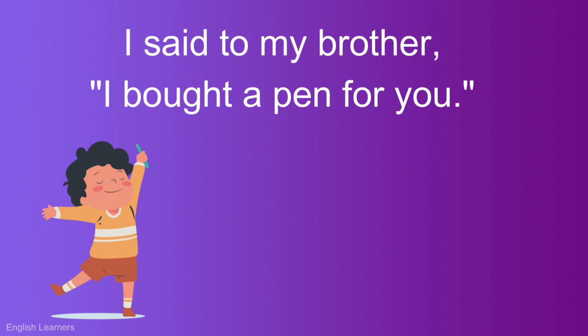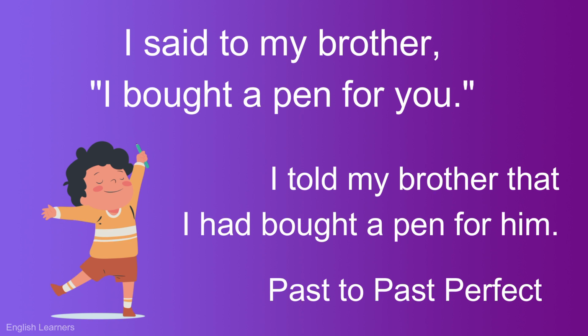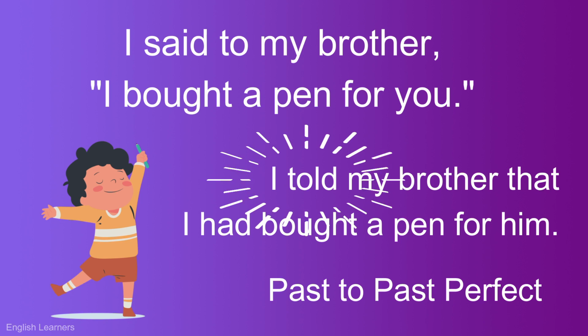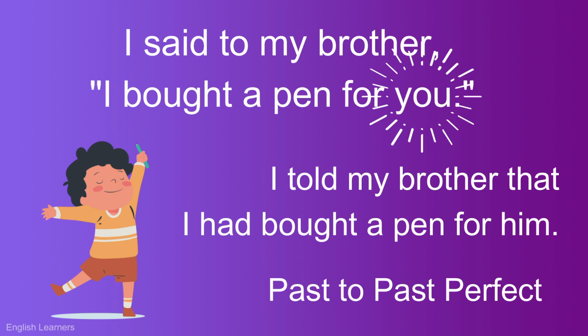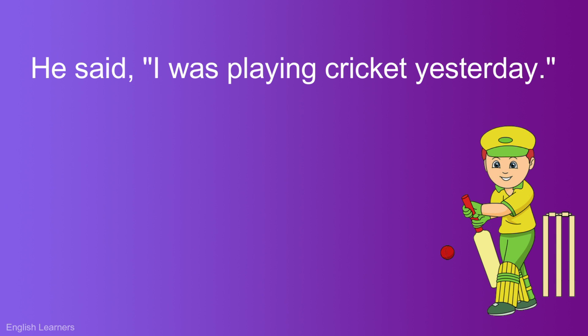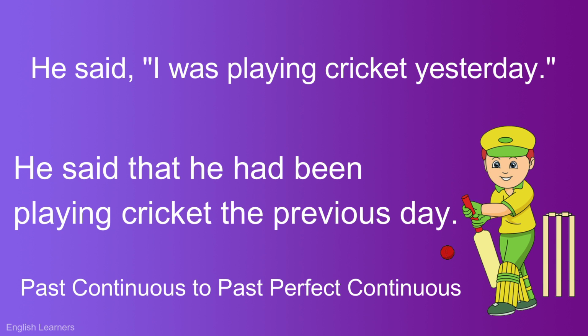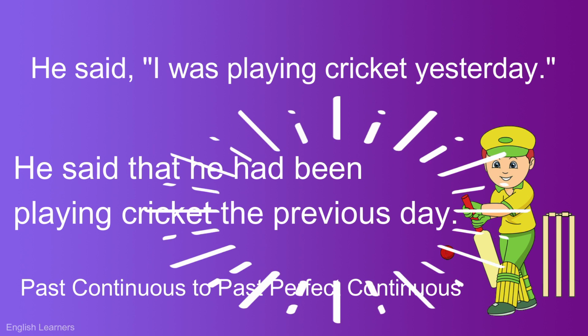I said to my brother, "I bought a pen for you." Answer. I told my brother that I had bought a pen for him. Here the tense is past, so it changes into past perfect. I remains the same because the speaker is I, and the other change is the pronoun you changes into him. He said, "I was playing cricket yesterday." Answer. He said that he had been playing cricket the previous day. The tense is past continuous in direct speech, so it changes into past perfect continuous. I changes into he and yesterday changes into the previous day.